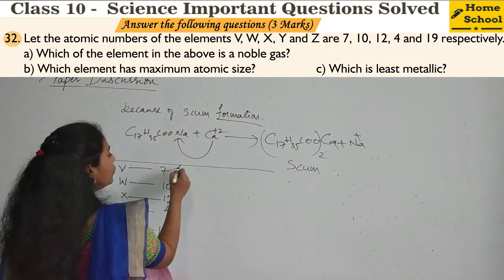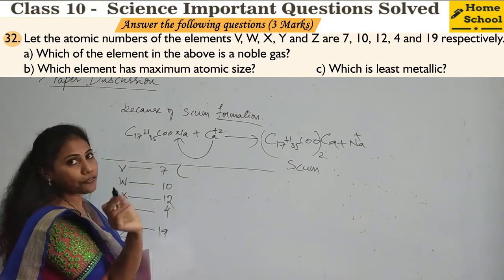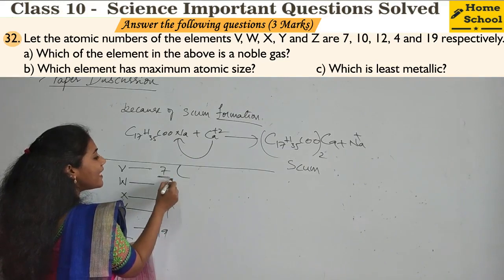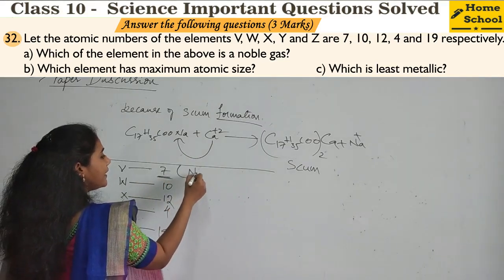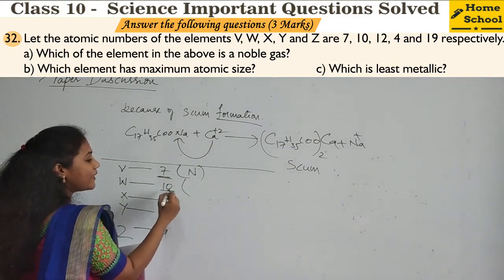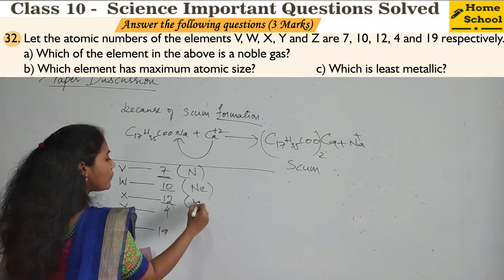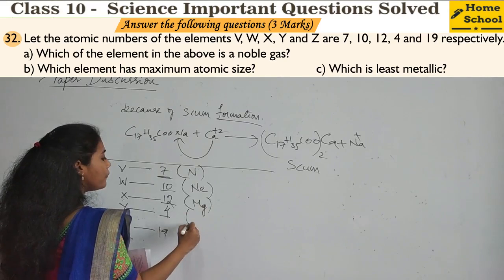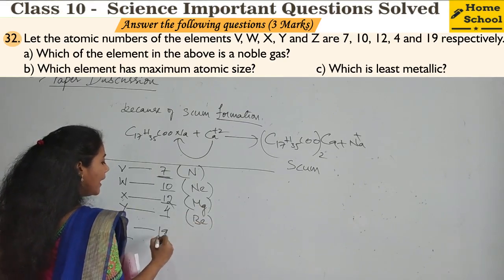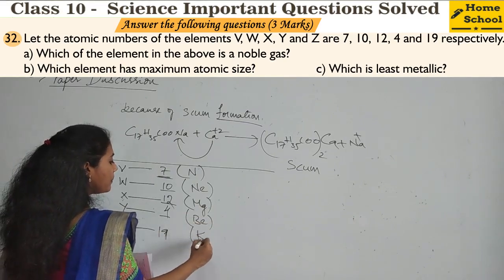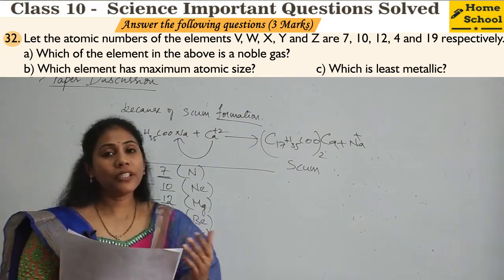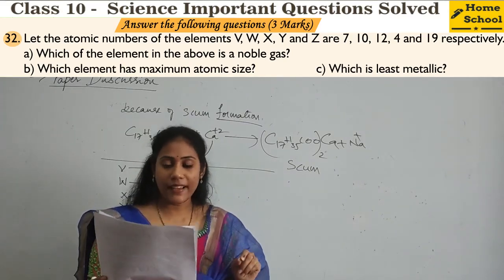First, try to write the symbol of the element. So which element has atomic number 7? It is nitrogen. Which element has atomic number 10? Neon. Atomic number 12 is for Mg. Atomic number 4 is for beryllium. Atomic number 19 is for potassium. Okay. So now you try to answer the questions that they have asked.